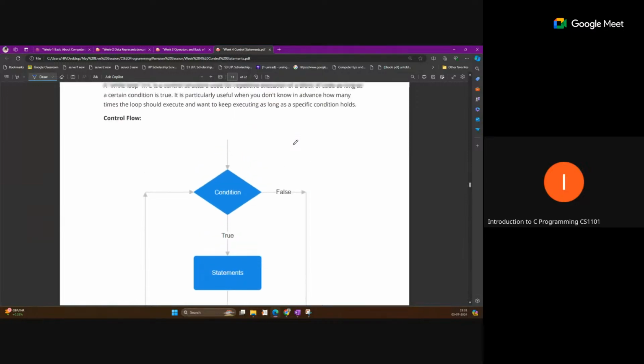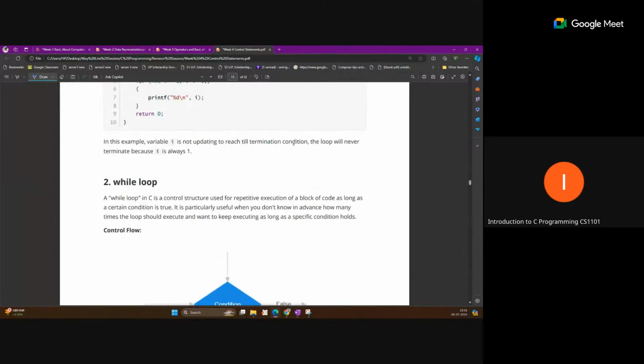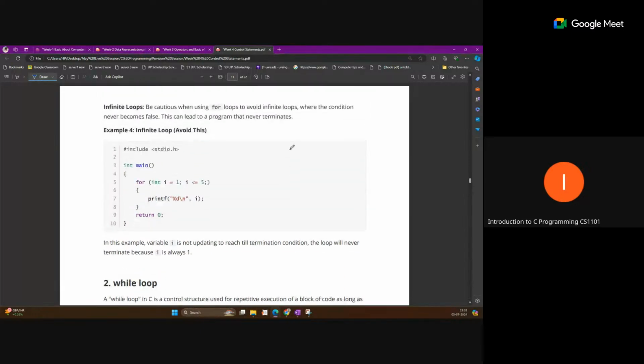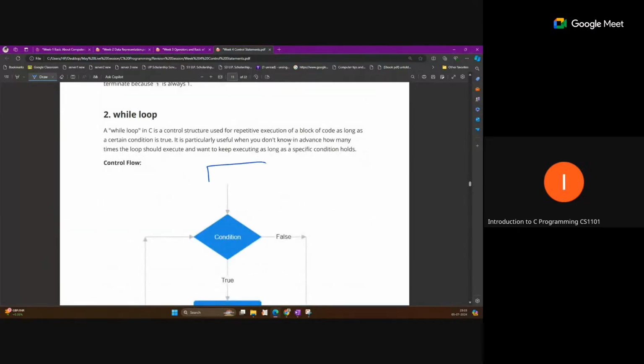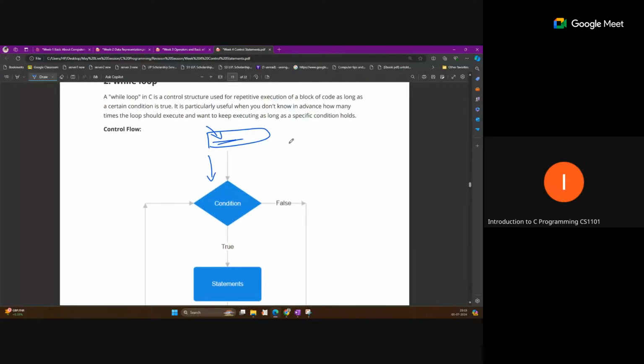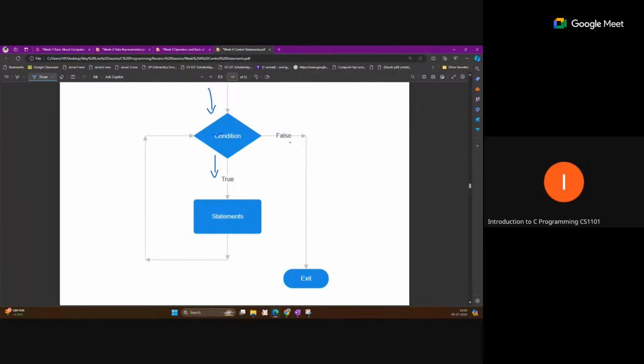In this while loop, the initialization part is done before the while loop. In any code we perform some initialization here. After that we check the condition defined in the while. If this condition is true, we enter the body of the while, and inside the body we update the condition variable.